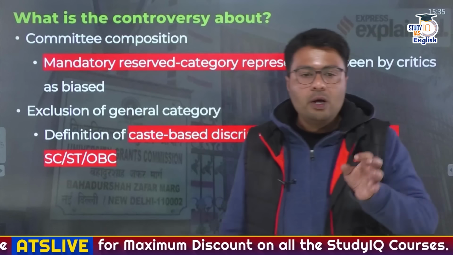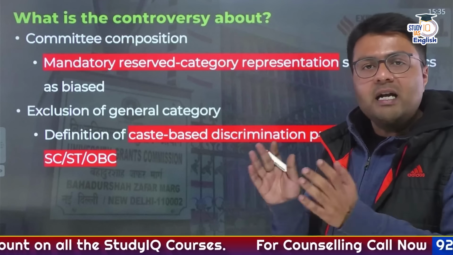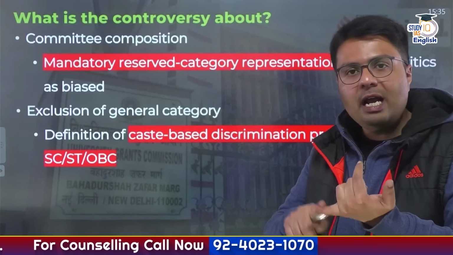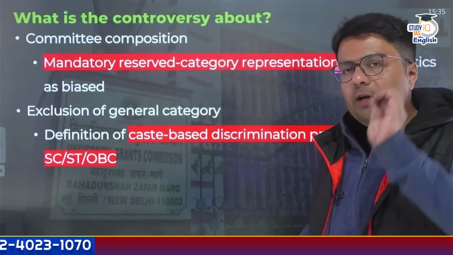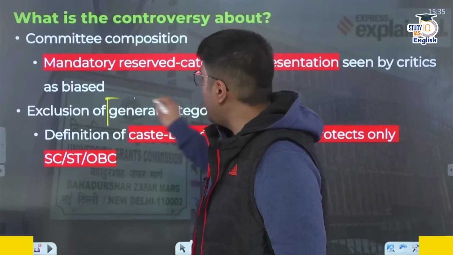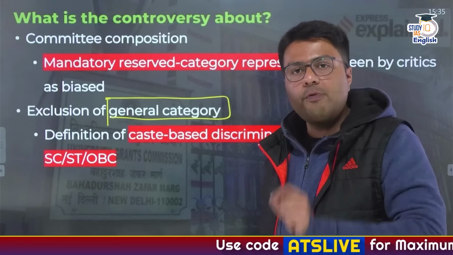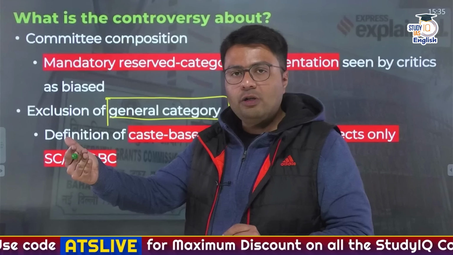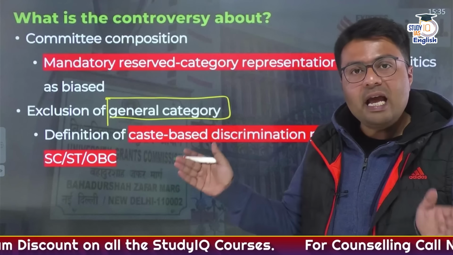Similarly, as I told you, the definition of who can be discriminated against only includes members from scheduled castes, scheduled tribes as well as OBC when it comes to caste-based discrimination. But by virtue of it, you can understand, even if you pass a caste-based comment against a member of the general category, you won't be punished under this kind of regulation, right? So this excludes from the definition of caste-based discrimination members of the general community, which can happen with anyone.